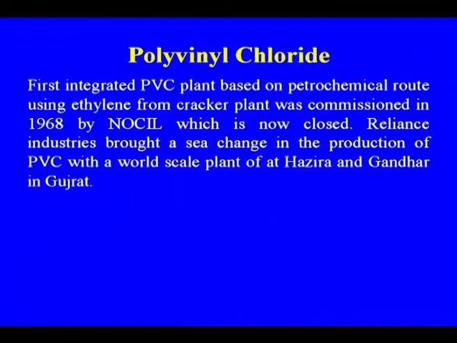Reliance Industries brought a sea change in the production of polyvinyl chloride with a world scale plant at Hazira and later at Gandhar in Gujarat, because these are the two major complexes making huge amounts of polyvinyl chloride. The Gandhar unit of Reliance, which was earlier IPCL, also has a caustic chlorine plant. So, the chlorine requirement is met from their own production.